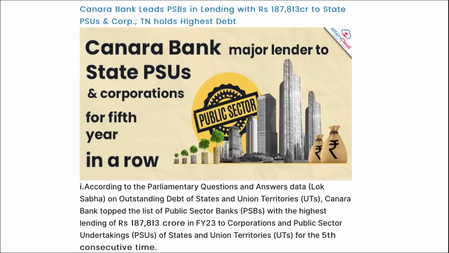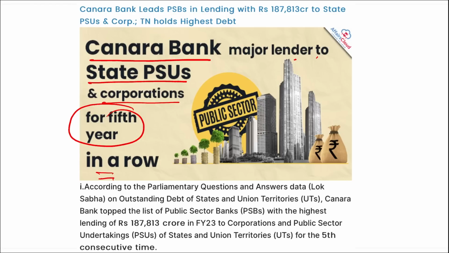Correct? Next, here you can see it is Canara Bank that is the major lender to the state PSUs and corporations for the fifth year in a row, and it is your Canara Bank and Central Bank of India. They have increased their lending to various organizations, and out of 12 public sector banks, 10 have reduced their lending. Correct? And it is Tamil Nadu that has the highest outstanding debt in India.